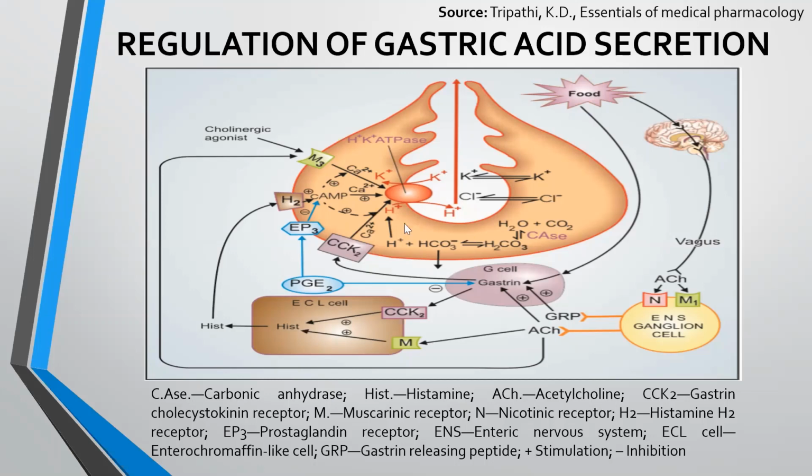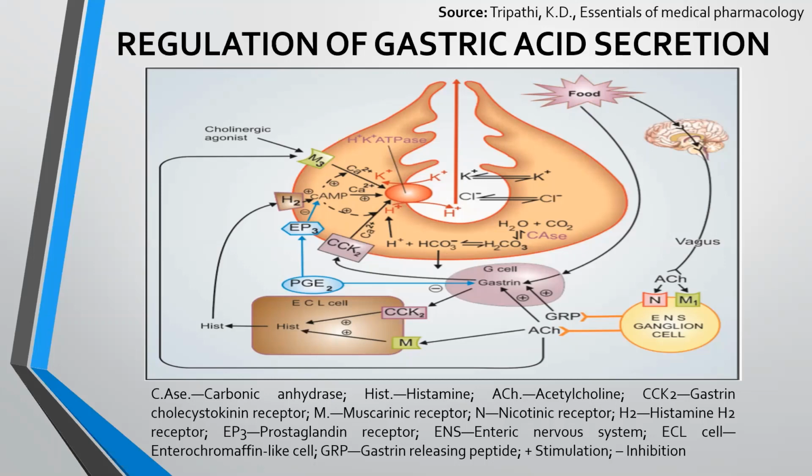Now we'll see how these H+ ions actually form. In our body, there is already the presence of water and carbon dioxide. Water and carbon dioxide combine in the presence of the carbonic anhydrase enzyme to form H2CO3. H2CO3 dissociates to form HCO3- and H+. The H+ thus formed is released into the lumen with the help of the H+/K+ ATPase pump.